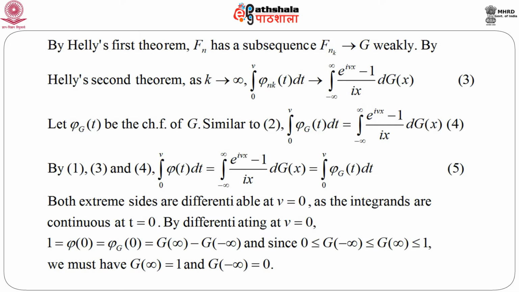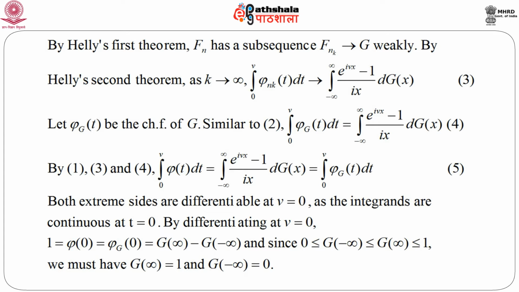Now, it is clear that both extreme sides are differentiable at v equals 0, as the integrands are continuous at t equals 0. So, by differentiating at v equals 0, we get immediately 1, which equals phi 0, which again equals phi g 0, and again just a little bit of manipulation will show that this is exactly equal to g of infinity minus g of minus infinity.